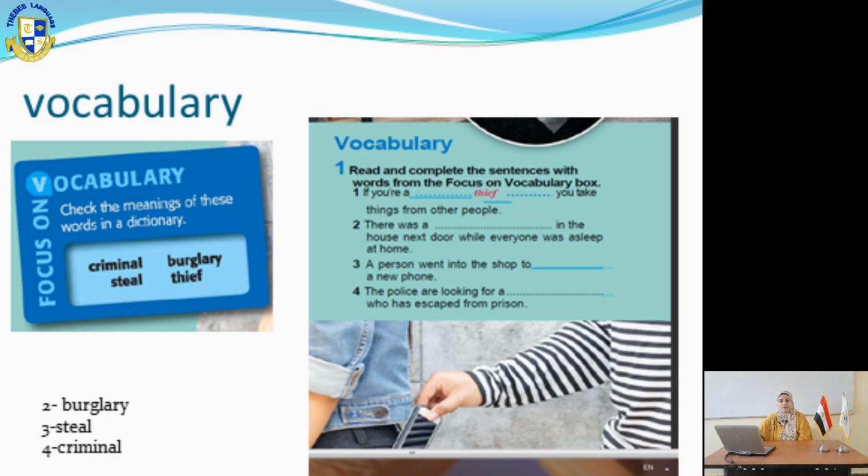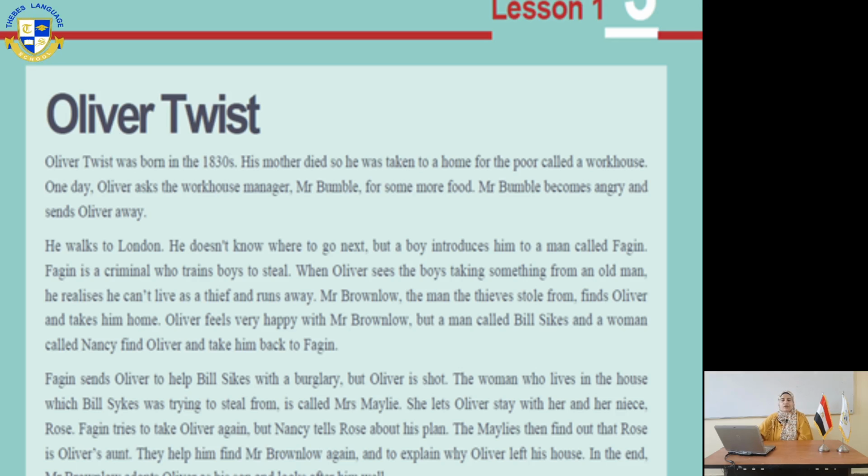Slide number 3. As you can see, this is the story of Oliver Twist. This is the main text in this unit. Oliver Twist is a story written by Charles Dickens. It tells about an orphan, Oliver, who has no father and no mother. He was left in the workhouse and suffered a lot there. Then after suffering for a long time, he had to escape.